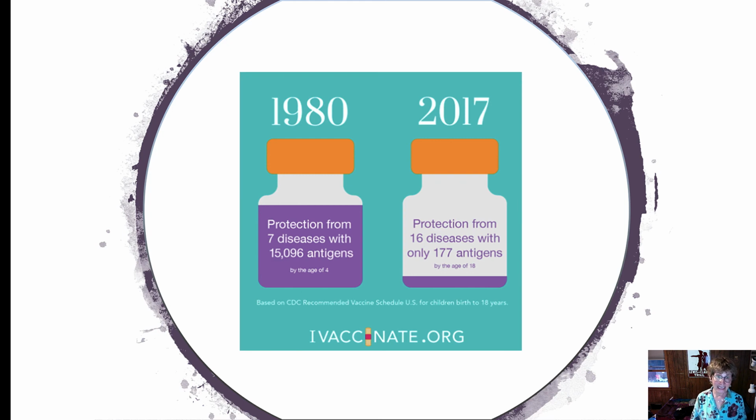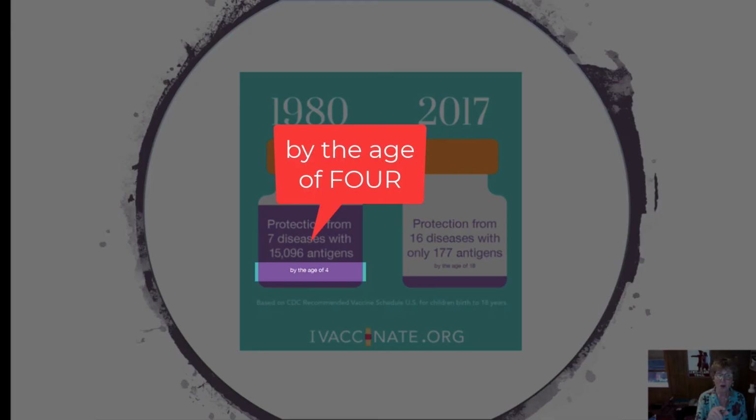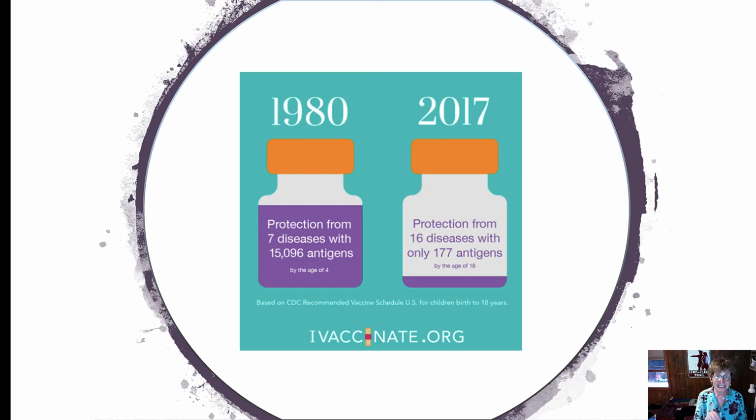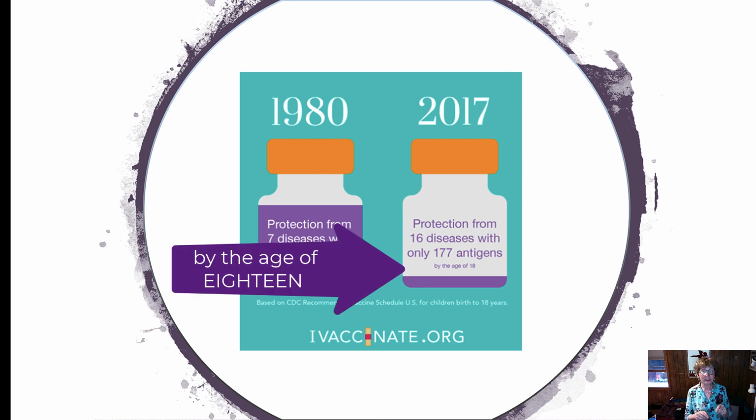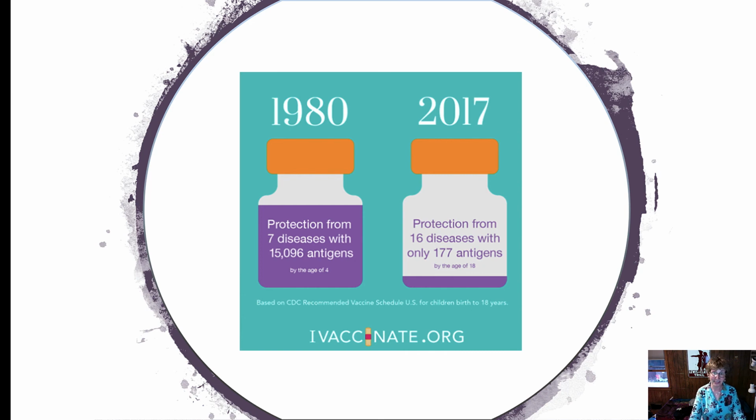In 1980, there were 7 vaccines that contained 15,096 antigens in them. Remember, it's the antigen that stimulates the immune response and the formation of antibodies. Over 15,000 antigens in just 7 vaccines. Since then, science now knows which pieces of the antigen are needed to cause memory cells and which pieces make you sick. And in 2017, you're able to get protection from 16 diseases with only 177 antigens.